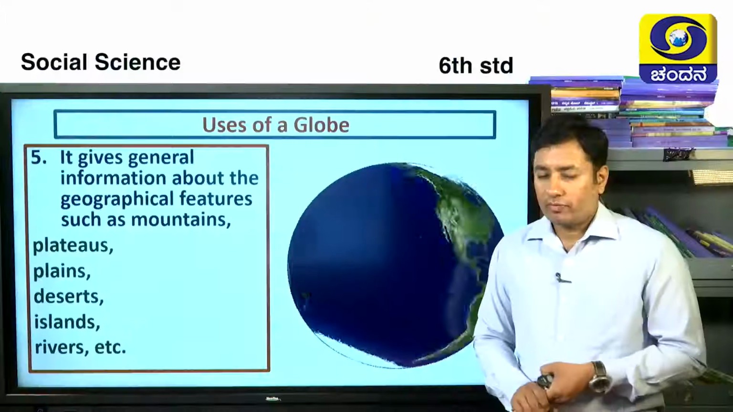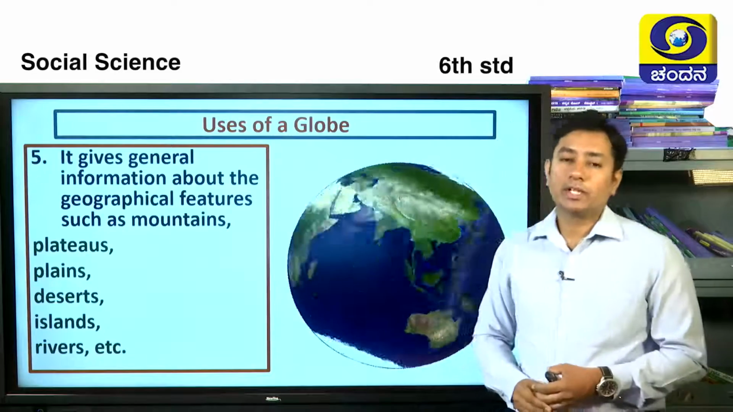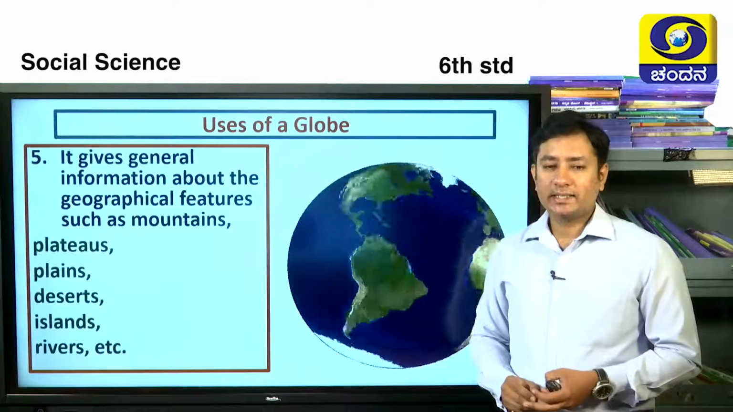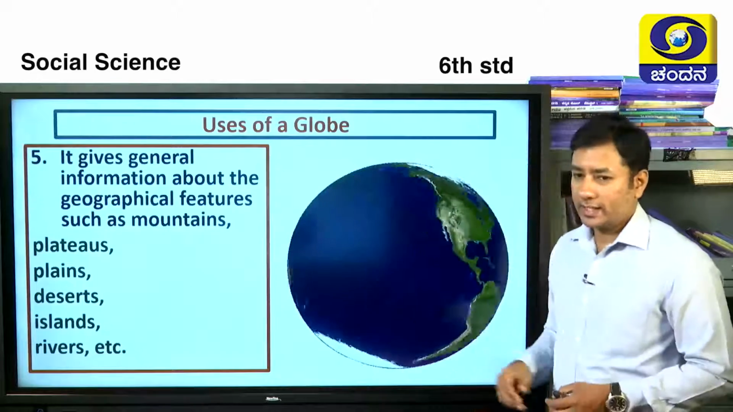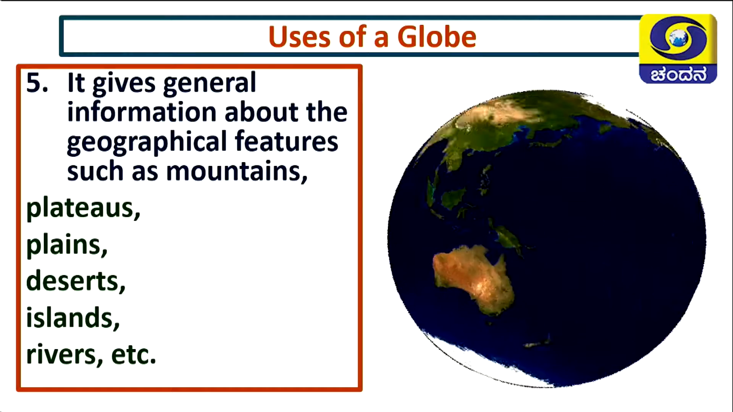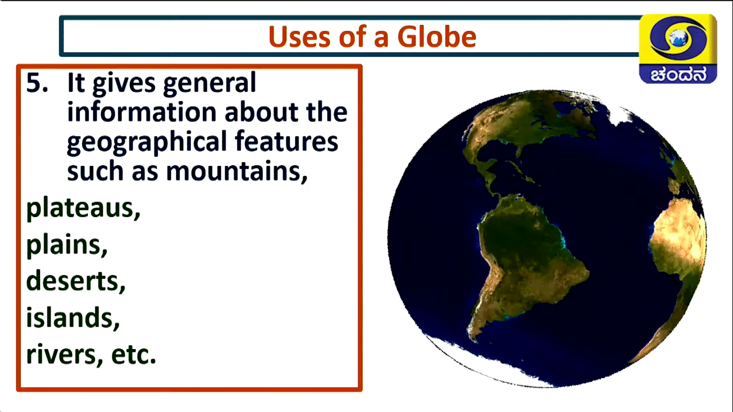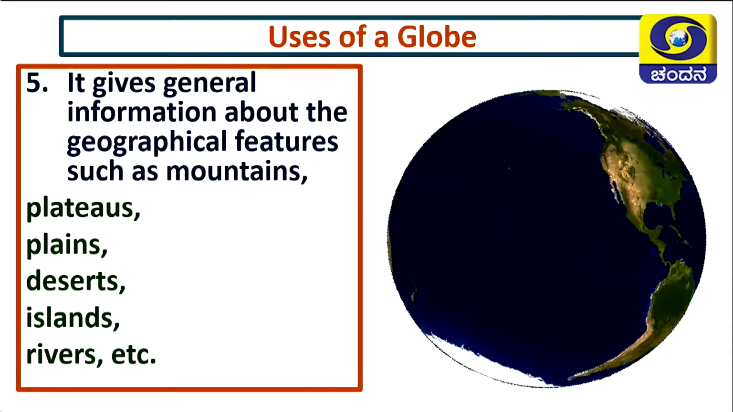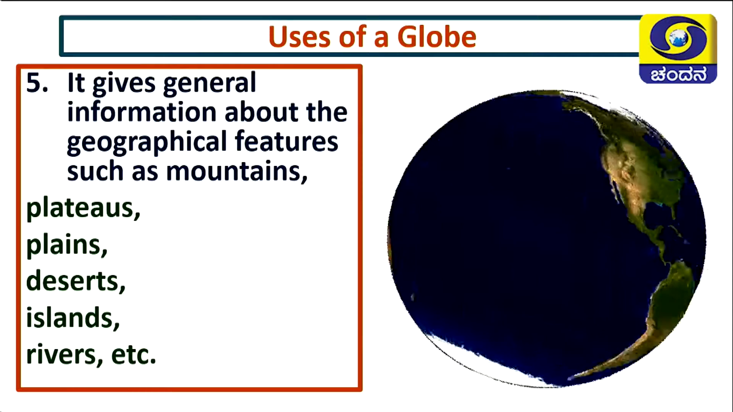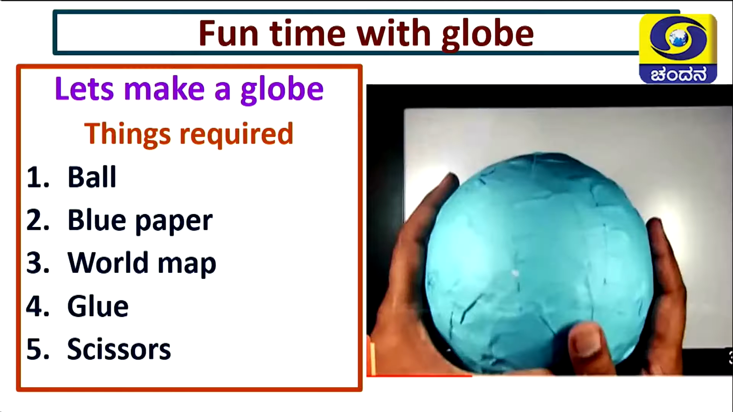Next one, very important use of the globe is that it gives general information about the geographical features such as mountains, plateaus, plain, desert, islands, rivers, etc. See, here you can see that whatever the things you are seeing here are continents. In that continent, whatever the color which represents green are said to be forests, and whatever is given in the blue color, it is all oceans. So the places which are given in brown color represent plateau, mountains and etc. So all these features can be viewed by using a globe.